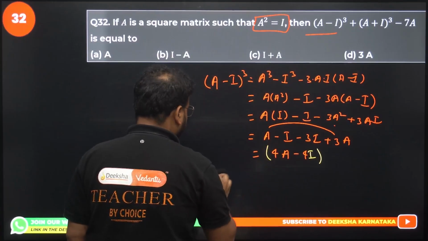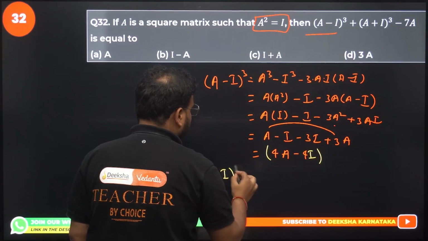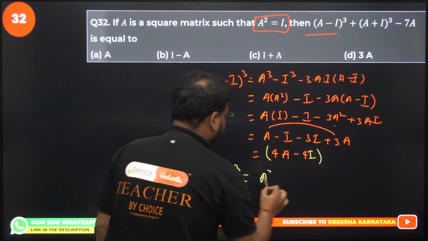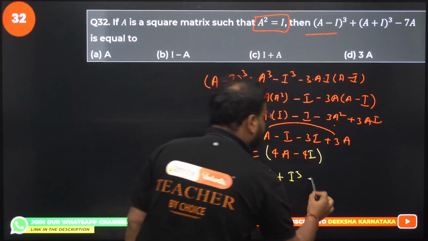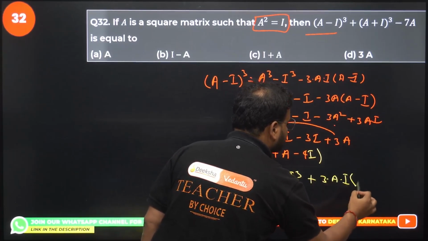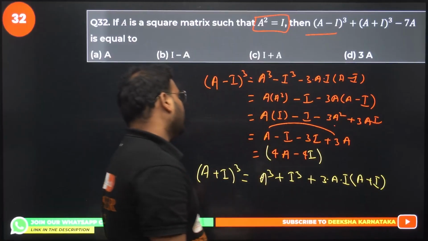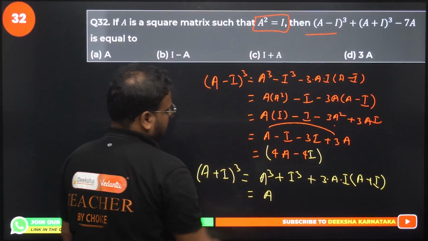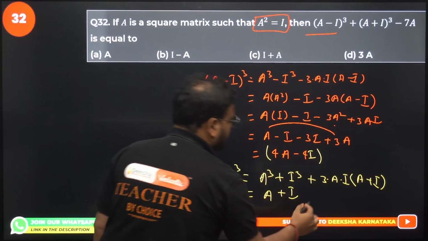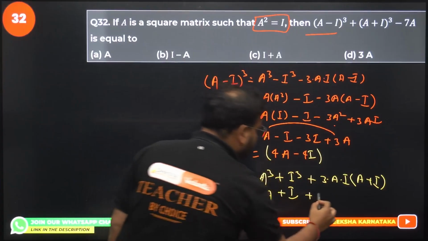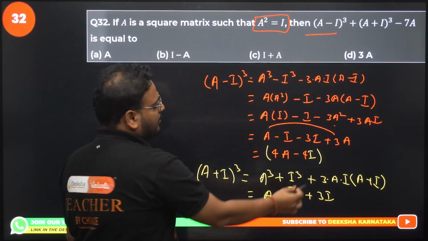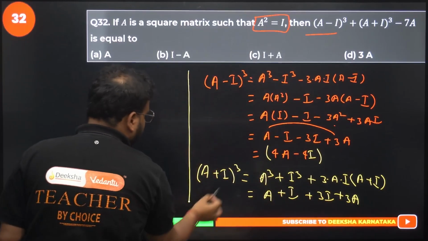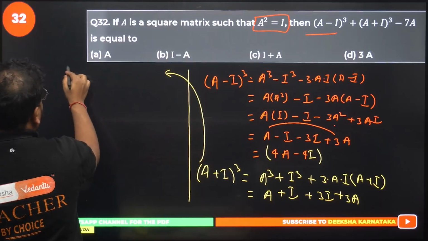Let's look for a plus i. For a plus i, the same way, you will have a cube plus i cube plus 3ai times (a plus i). You'll have the same thing. Over here this will become a, ultimately this will become plus i, plus 3 into a square will become simply 3i, and this will be plus 3 into a. What I'm getting for this part is nothing but 4a plus 4i.